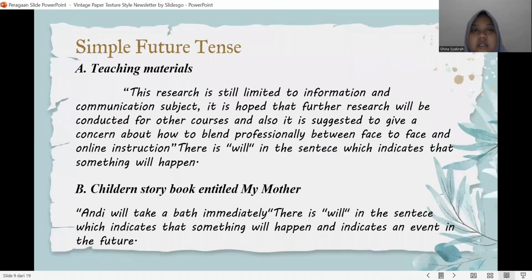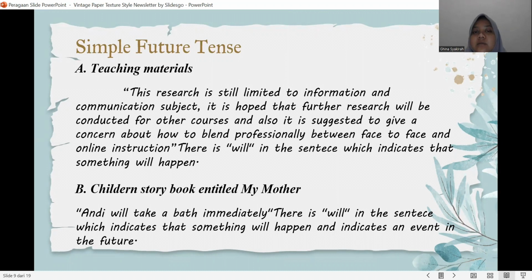Simple future tense in the teaching materials. "This research is still limited to information and communication subject. It is hoped that further research will be conducted from other courses and also it is suggested to give a concern about how to blend professionally between face-to-face and online interaction."